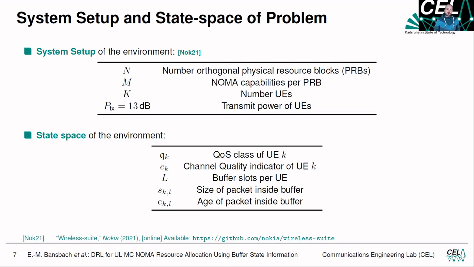We have K user equipments, which we can allocate to the different resources we have. All the user equipments have alike transmit power, but on the other hand, as explained before, we need to ensure in the receiver that they are distinguishable by the received power.